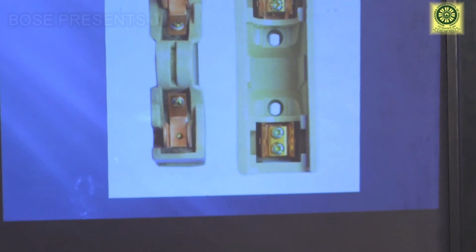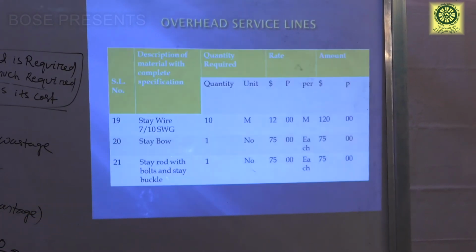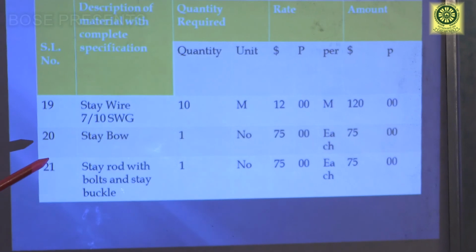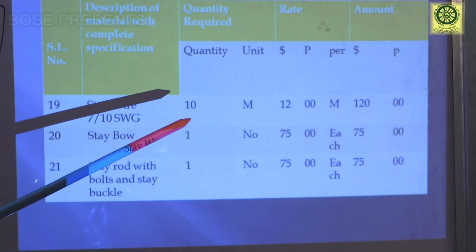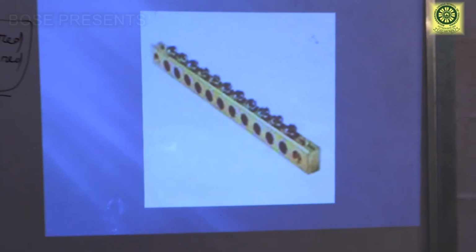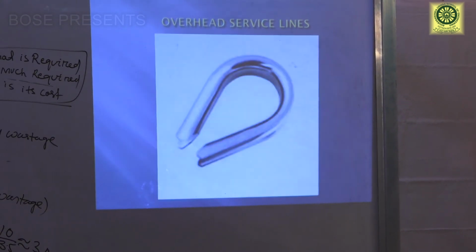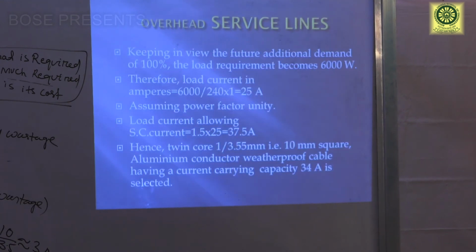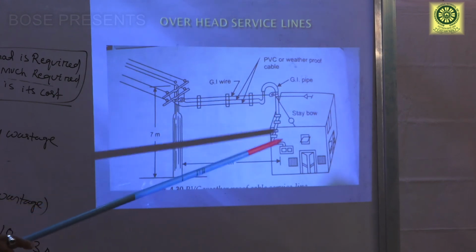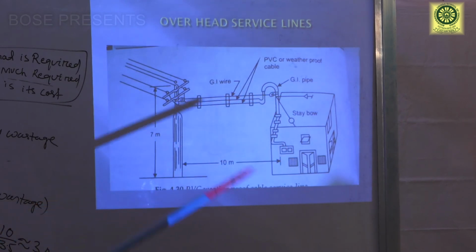So this is KitKat fuse, this is the neutral link, and this is aerial fuse. Next, stay wire 7 by 10 SWG, required is 10 meter and 12 rupees per meter, it will cost 120. Stay wire already you know, this is the stay wire. This is the stay wire and this is the stay bow. Already you know in the street also, street poles also stay wire and stay bow are used.